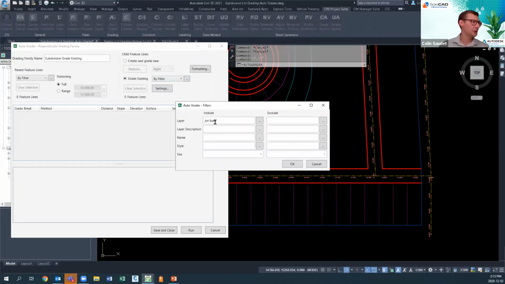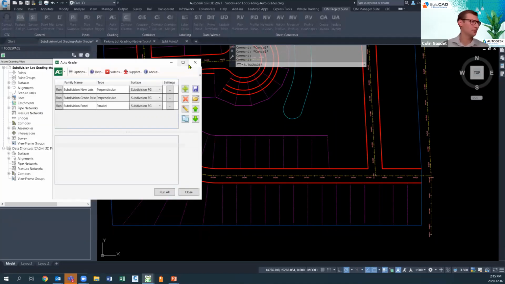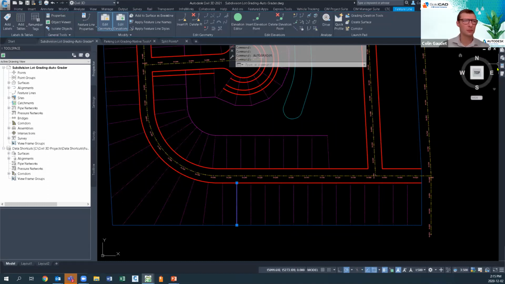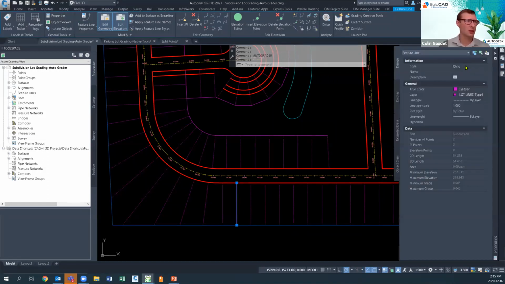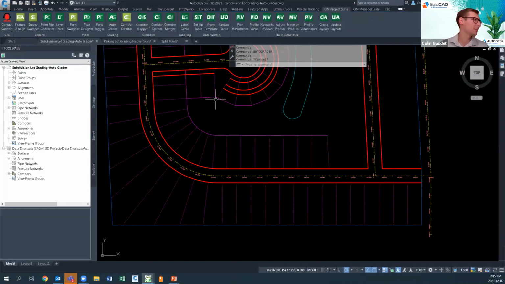Now, it looks like the filter did not grab it this time. Let's see what layer these are on. It is on layer lot lines type 1. Perfect.